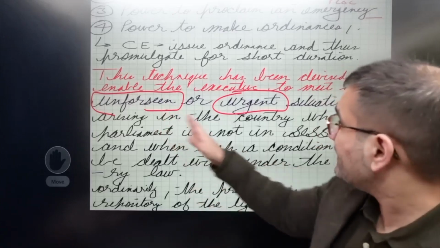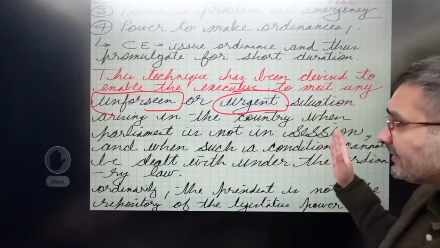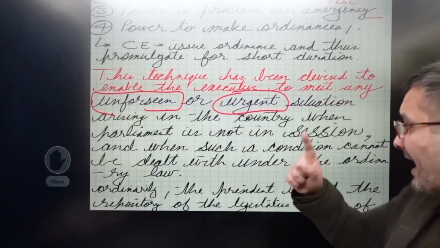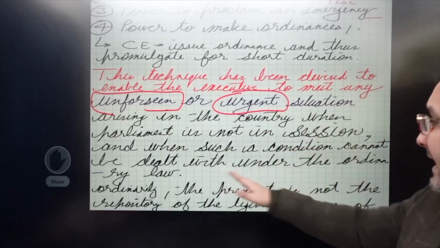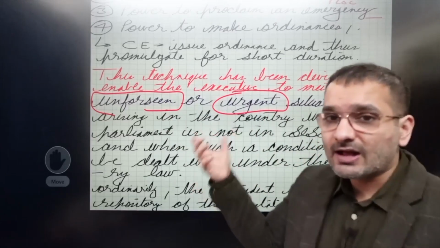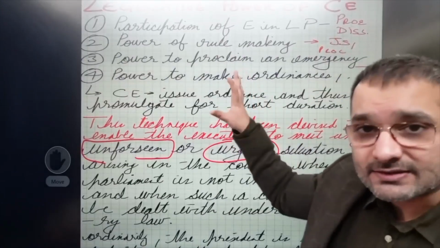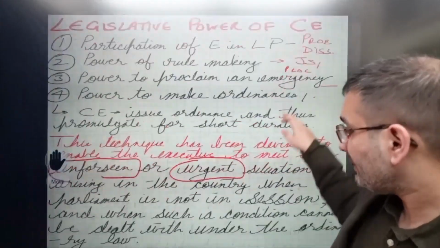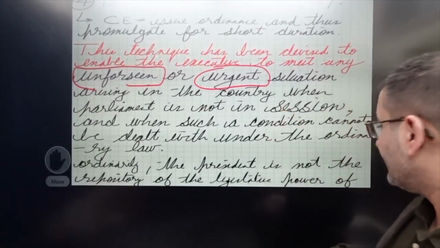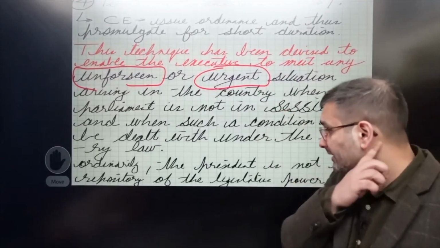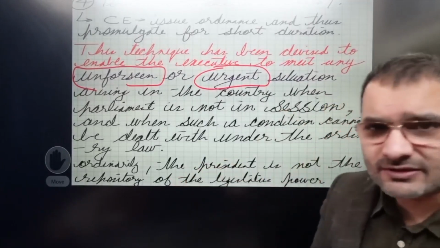So unforeseen or urgent situation arising in the country when Parliament is not in session, and when such a condition cannot be dealt with under the ordinary law. I want you to write these 3 or 4 lines in an answer on ordinance, all right? तो ये आप काम करेंगे, right? Now, whether you write this line or not really doesn't matter.